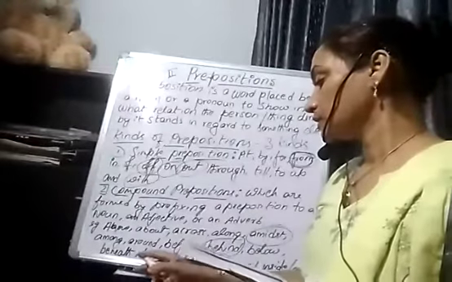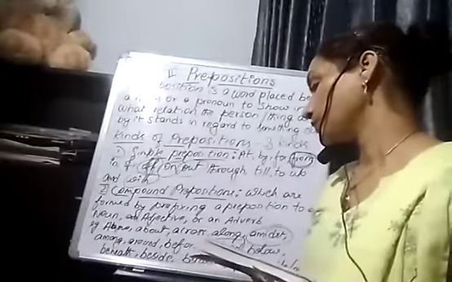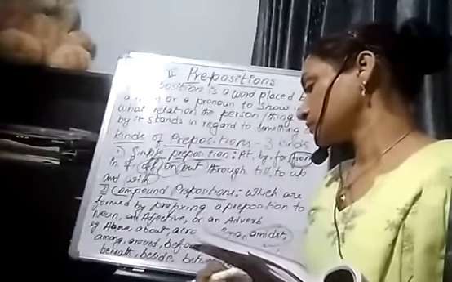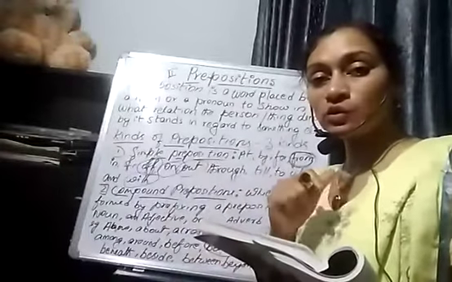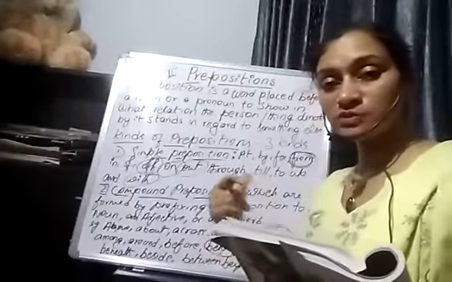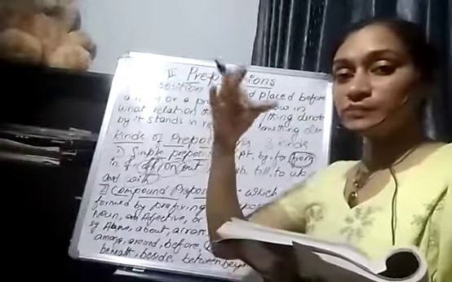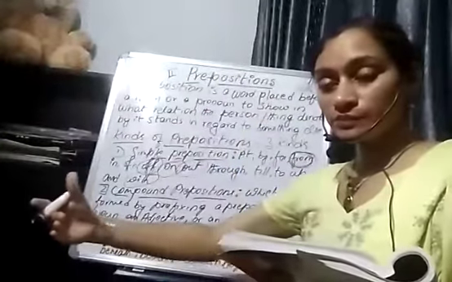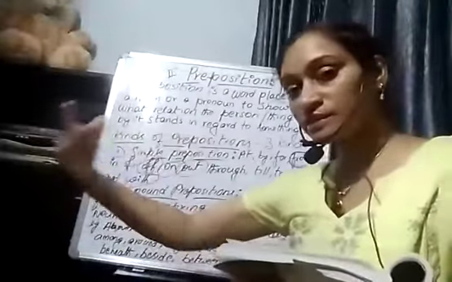Beside. Beside means by the side of. Now, I'll tell another. The table is kept beside the door. So the table is kept, not like near to, it is beside, by the side of.